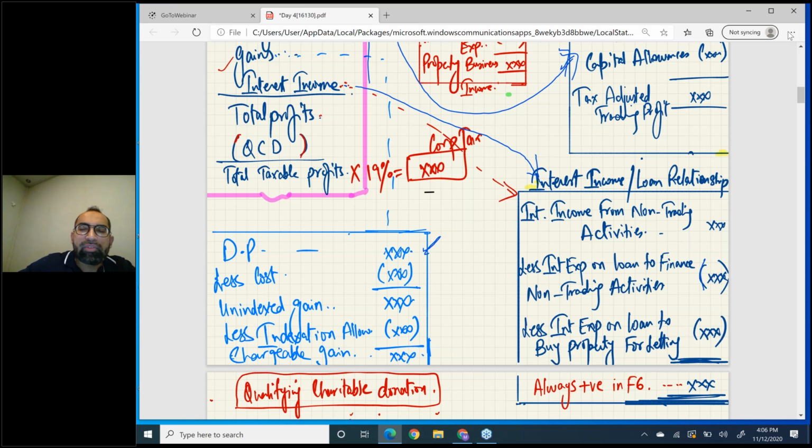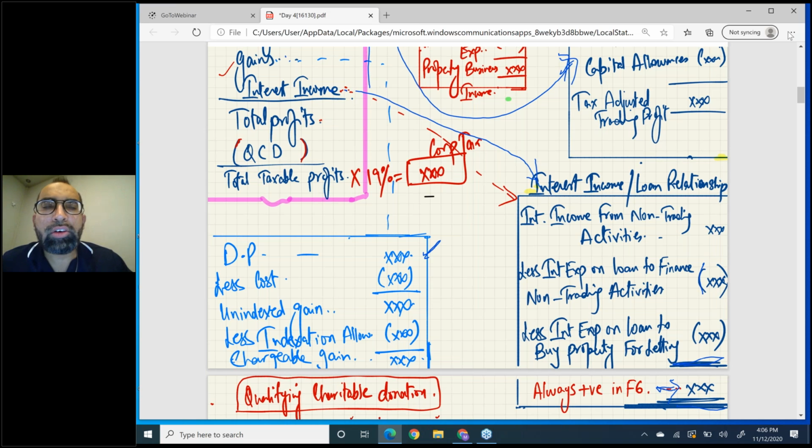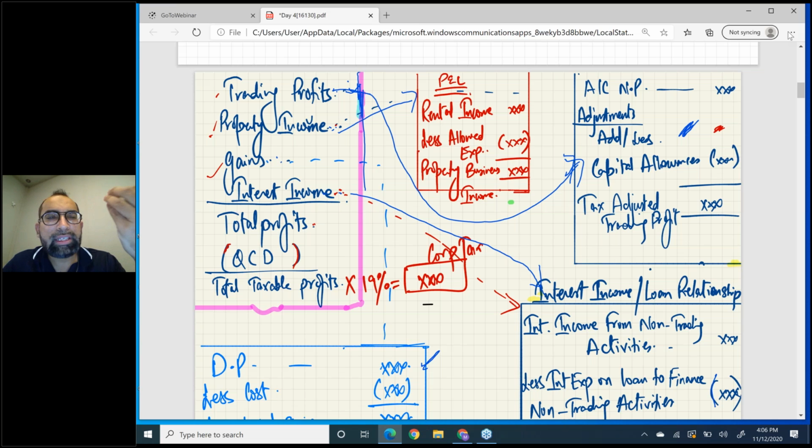Okay, now for F6, in the F6 course, this bucket answer will always be positive. See, I have written one thing: always positive in F6. Okay, right? Now this will be taken to the main format. So the main format, in corporation tax main format, there are four very simple things: trading profits, property income, gains, and interest income. When you add these four, you get total profits.